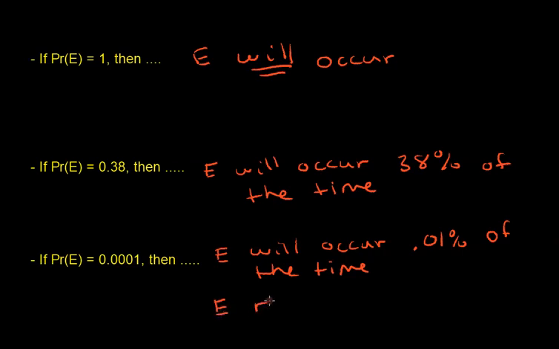So whatever the event E is, it doesn't show up very often in the realm of possible outcomes. It's not a very common outcome.